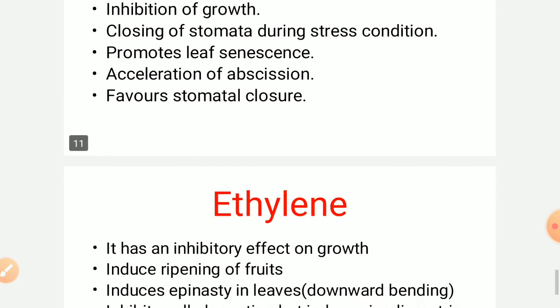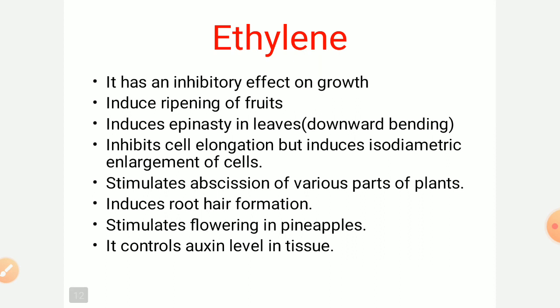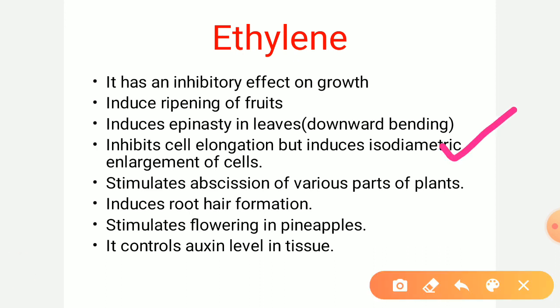Last is ethylene, the only hormone which is gaseous in nature. Ethylene has wide use in the ripening of fruits. Artificial ripening of fruits is done using this hormone, ethylene, and it has an inhibitory effect on growth, and it also inhibits cell elongation. But at the same time, it increases isodiametric enlargement of cells. Isodiametric means the whole cell will enlarge, it will not simply elongate.